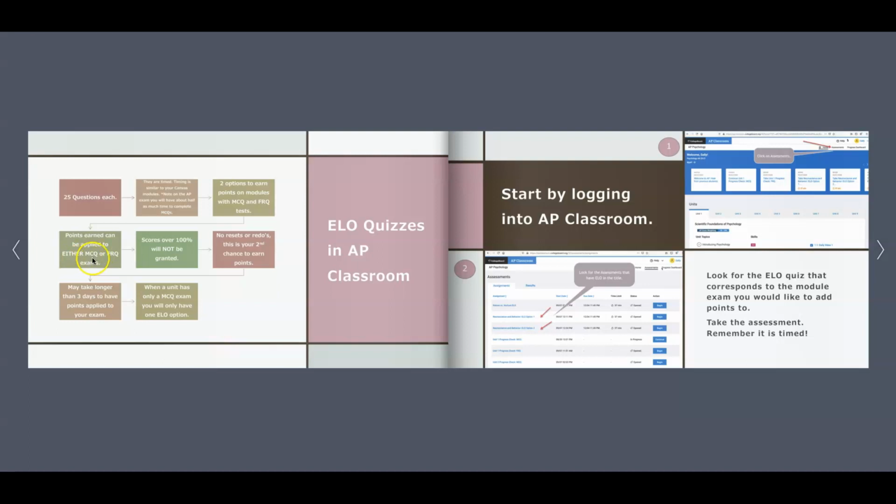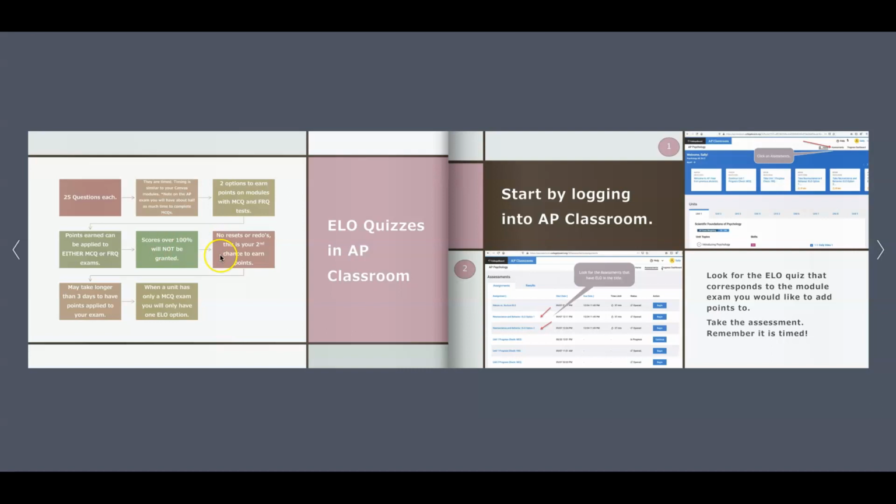You can either choose to have it applied to your MCQ or your FRQ exam. Again, remember, scores over 100% will not be granted. So if you have a 95 on a test and you earn 6 points back through the ELO opportunities, only 5 of those will go towards that test because, again, averages over 100% on these tests will not be granted.